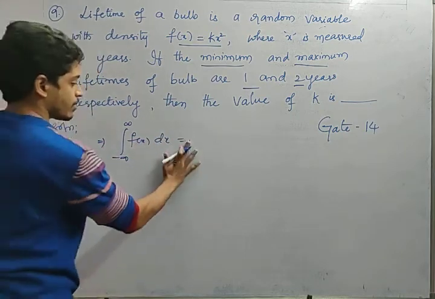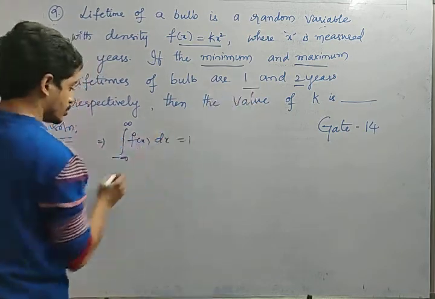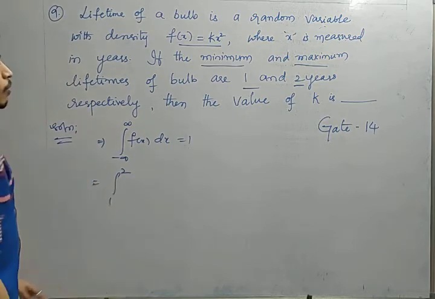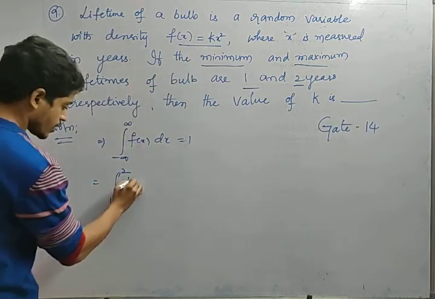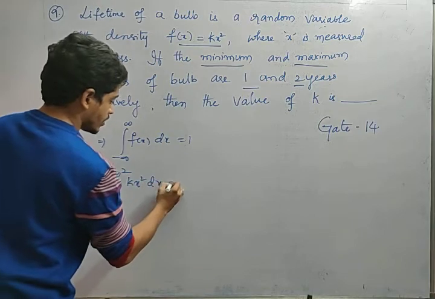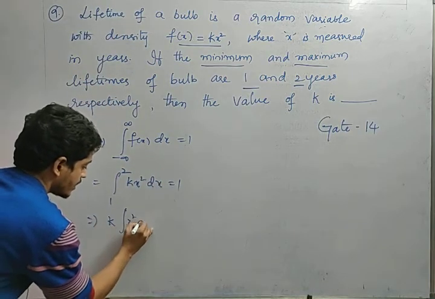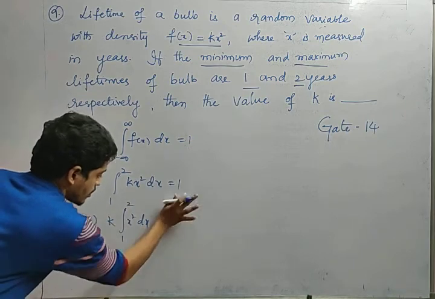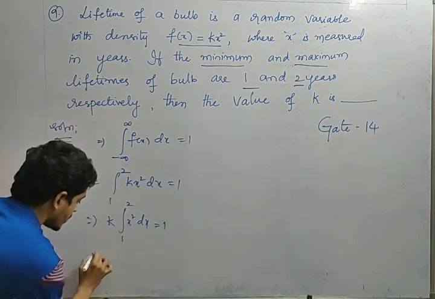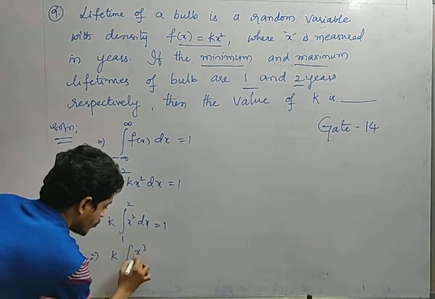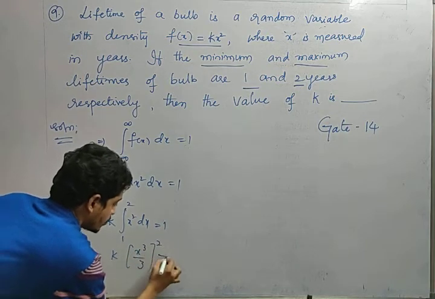Is this a formula? So what are the limits he is giving? 1 and 2. So from 1 to 2, what is f of x here? Kx square. Integral of Kx square dx is equal to 1. So k is out, and integral x square dx from 1 to 2 is equal to 1, right? So what is integration of x square? That is nothing but x cube by 3, from 1 to 2, equals 1.